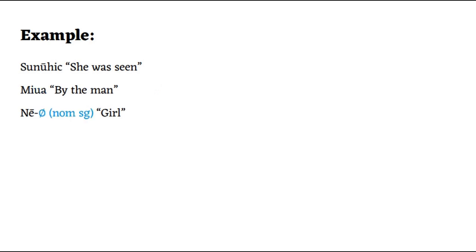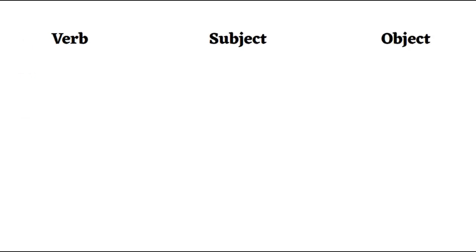But how do we turn this into a viable sentence? Well, Kūreutoh has a free word order, but it often prefers verb subject object unless there's a noun that you wish to topicalize. We can just go with the regular verb subject object. Our sentence then becomes Sunuhits miwa ne. The man saw the girl. By accident.